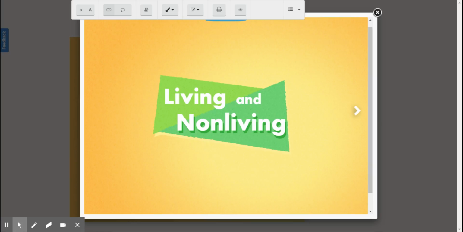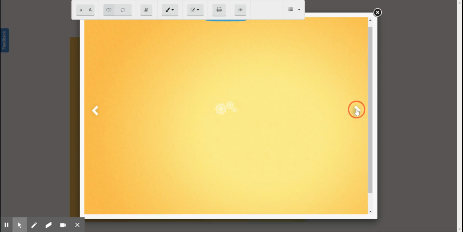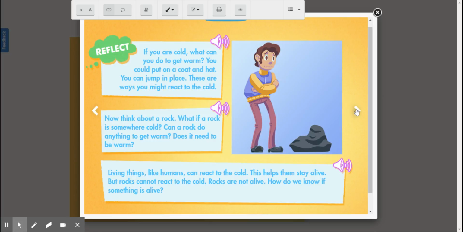So, the next couple weeks in science, we are going to be starting to talk about living and non-living things in the world around us. I want you guys to think, if you are cold, what is something that you can do to get warm? You can put on a hat, you can put on a coat, you can jump in place. These are some ways that you might react if you're cold.